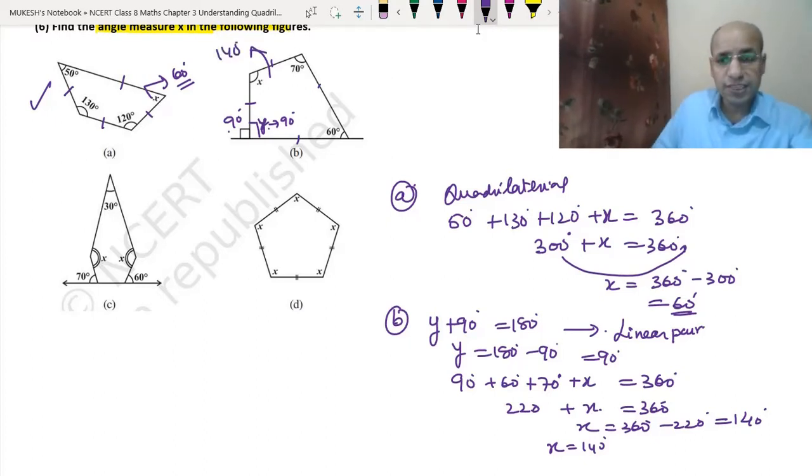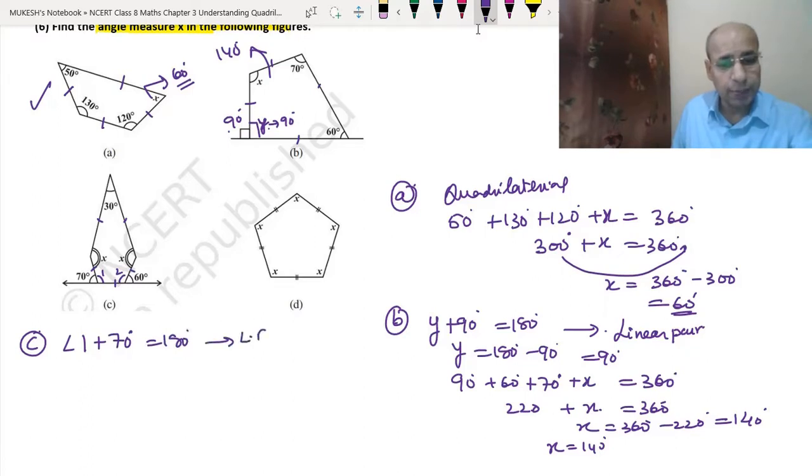Now do the C part. See, in the C part we have 5 sides: 1, 2, 3, 4 and 5 sides. So that means it is a pentagon. Okay, but the outside angles are given. So here what we need to do is write this angle 1 and this angle 2, and we will find them the same way that we did in the previous question. So we can write that angle 1 plus 70 degree will be equal to 180 degree. Why? Because it is a linear pair.